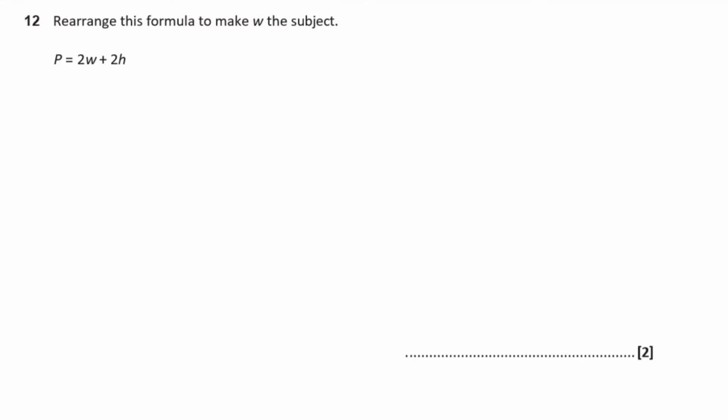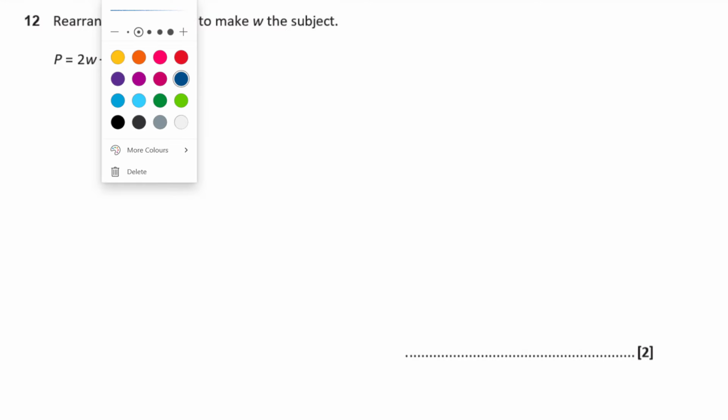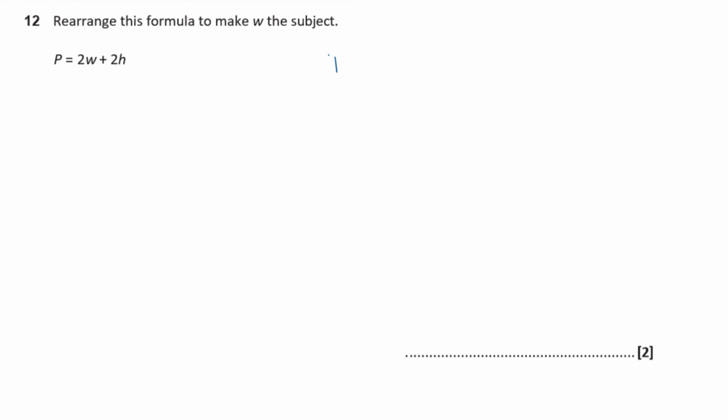If we want to make W the subject, we need to rearrange it so that I get W by itself. You can do this very much the same way as you do equations, by adding, subtracting, multiplying, dividing things from both sides. We want to isolate W, which means we want to get rid of everything else. At the moment W is times by 2 and I've got 2h added to it.